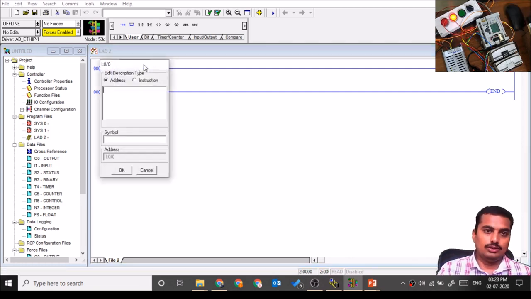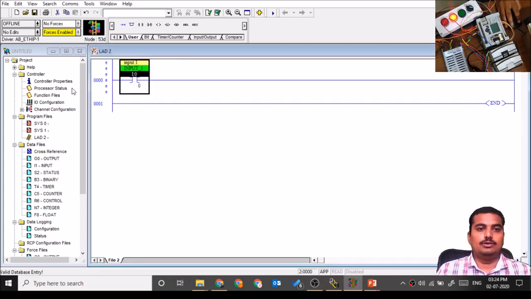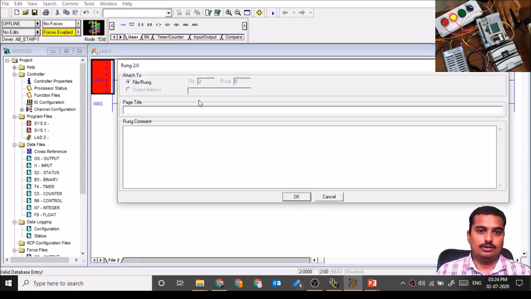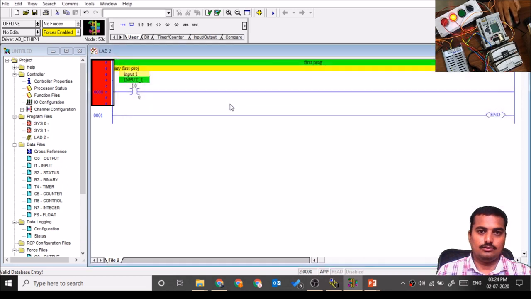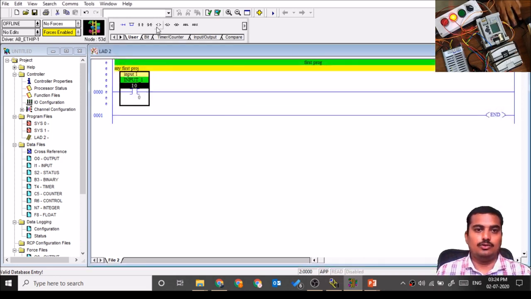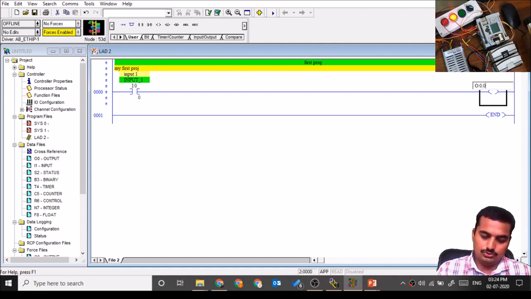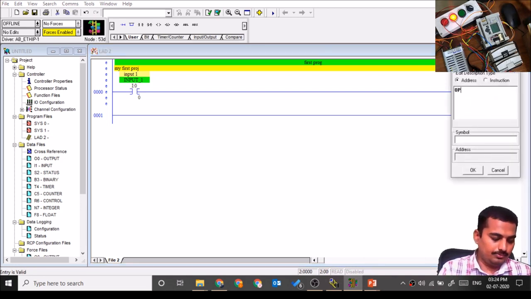If you want to give a name or symbol to that input, that is INP1, input 1 symbol, INP1, like this. If you want to add the rung title, add the title, page title and rung title, first program, my first project. If you want to add the output, then O:0.0/0, enter address here, OP1.